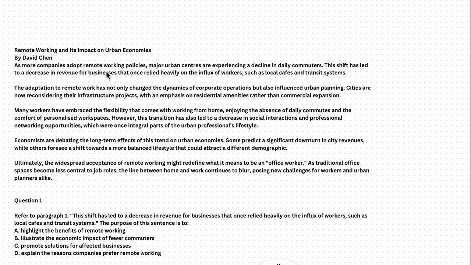So, as more companies adopt remote working policies, major urban centers are experiencing a decline in daily commuters. This shift has led to a decrease in revenue for businesses that once relied heavily on the influx of workers, such as local cafes and transit systems. So this is the sentence that we're being asked about.